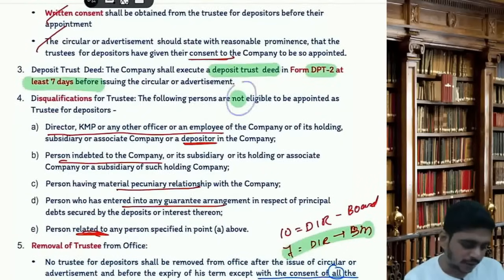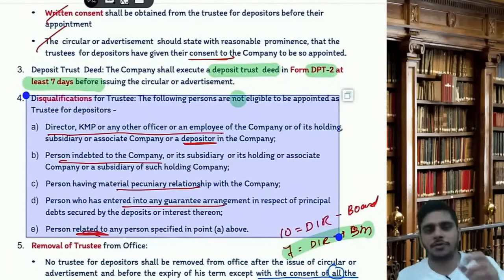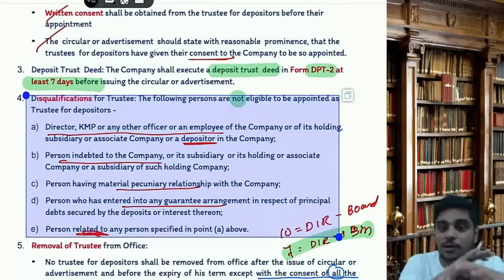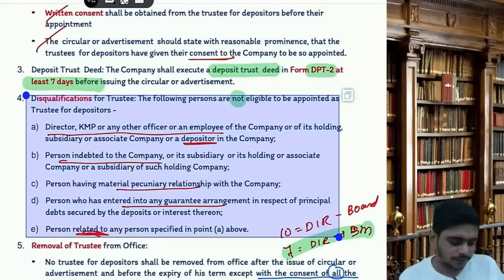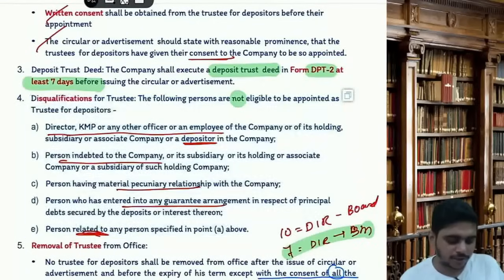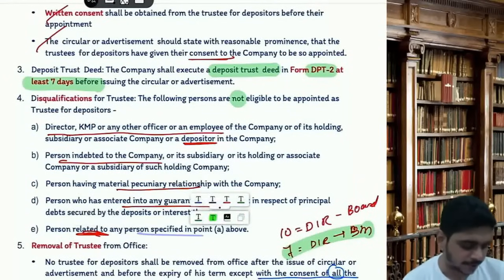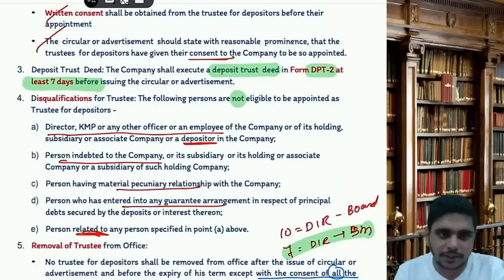Following are not eligible to be the trustee. They can ask you this in the exam. A director or KMP or officer or employee of the company or the holding company or the subsidiary company or the associate company, or the depositor. These people cannot become the trustees. A person indebted to the company or the holding company or the associate company, you cannot be a depositor trustee. A person having any material pecuniary relationship with the company. A person who has given guarantee, or any person related to the persons specified above. So these 5 people cannot become depositor trustee. Other than these people they can become.